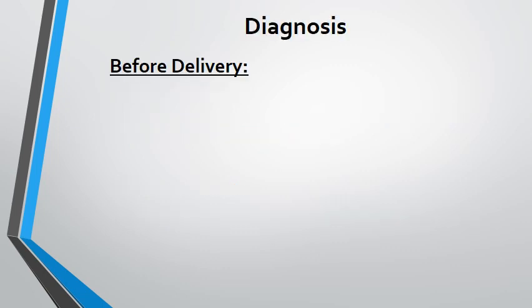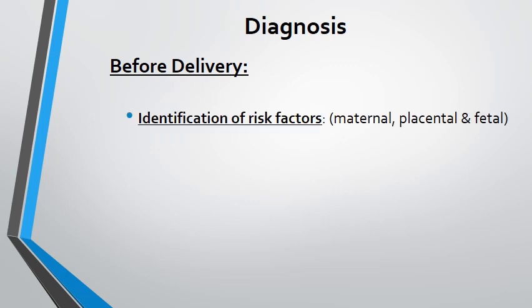So how do you detect any baby to be suffering from birth asphyxia or perinatal asphyxia? There would be certain indicators that would be present before the time of the birth. So it is very important to identify the potential risk factors for birth asphyxia, and if these risk factors are present, one, we need to try to avert the chances of birth asphyxia by corrective measures, for example taking care of maternal hypertension or diabetes for that matter, or early intervention, for example in case of double cord around the neck or fetal distress. So identification of risk factors is of paramount importance.